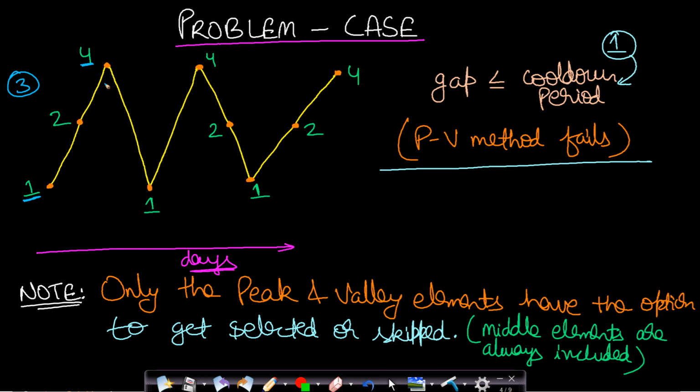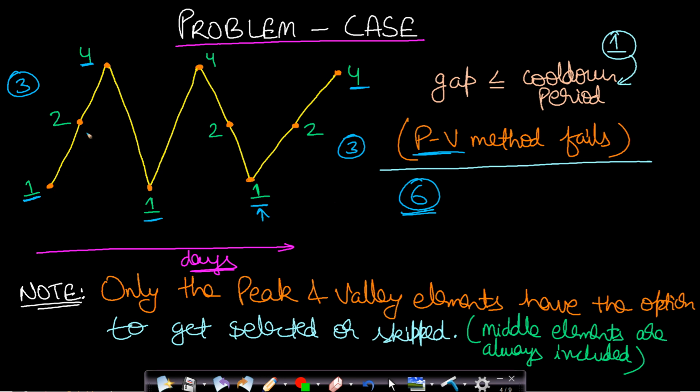Now according to the constraint of the cool down, I cannot buy the stock at this point. So the next good opportunity is buying the stock when the price is 1. So I will be selling the stock when the price is 4. So the profit margin here is 3. So by following this peak valley approach along with cool down, your total profit will come out to be 6. Now let us just remove this peak valley approach and find it manually. What will be the maximum profit?